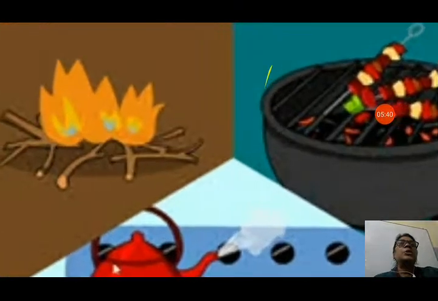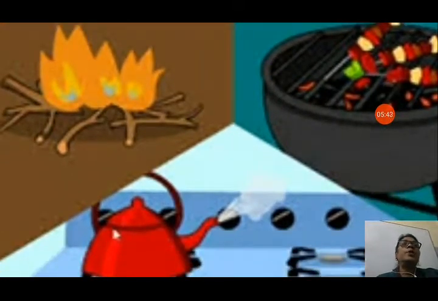Now you can see in this picture, the wood is also a fuel that gives us heat and light, and you can see various uses for cooking food of this heat energy.